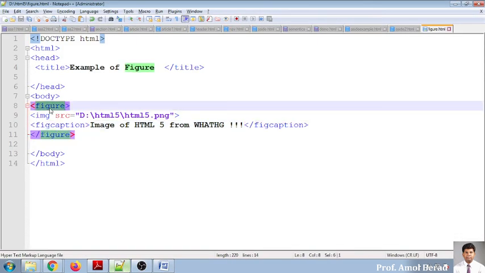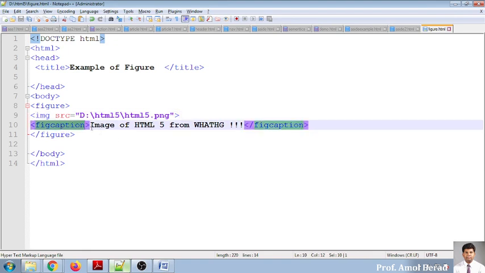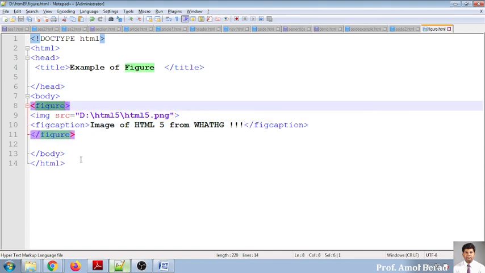So we are using two elements over here. One is figure, and whatever images you want to display, you put your image into that. And for the purpose of giving a caption to your figure, whatever images you are using, you use figcaption with the name as text content. Again, it is double-ended, so figcaption should be started and it should be ended. And you have to write everything within the figure element. Then only it will be visible as per the expectation of the designer.